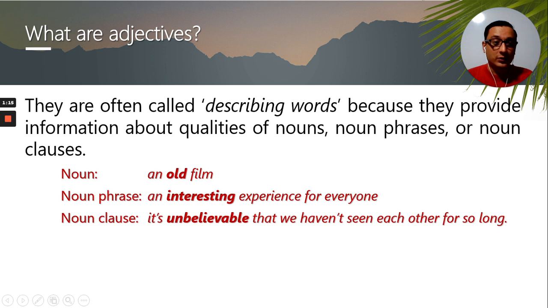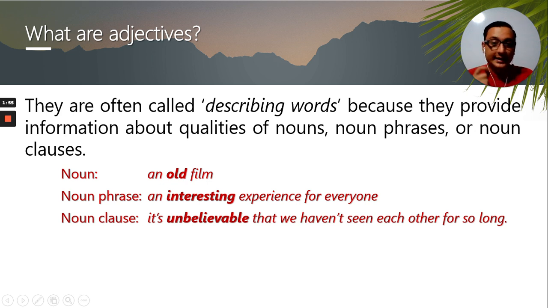And as a noun clause, and what is a clause? It's a short sentence that has to work with another short sentence to have a complete meaning and a complete sentence, let's say. It's like a sentence broken into half, and then you put them together, and then you have a whole sentence. Like this one. It's unbelievable that we haven't seen each other for so long. So unbelievable, it's actually giving you information on the quality of this whole clause, that we haven't seen each other for so long. Okay? So just remember, adjectives are used with nouns and only with nouns.